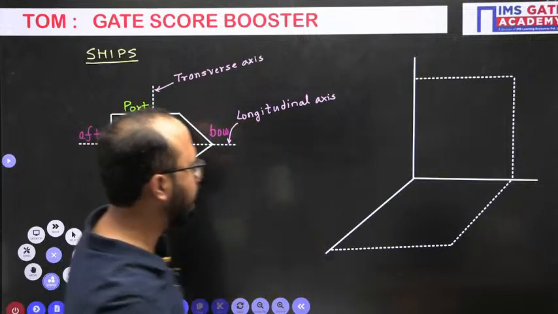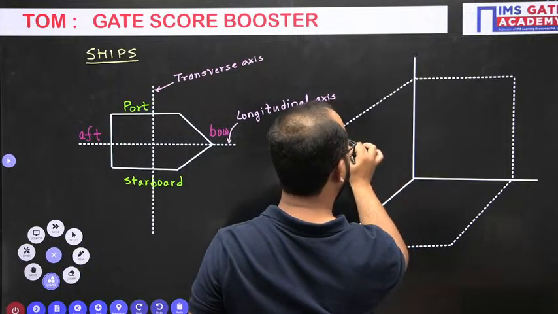Now please understand, these are the three different planes I am drawing here.